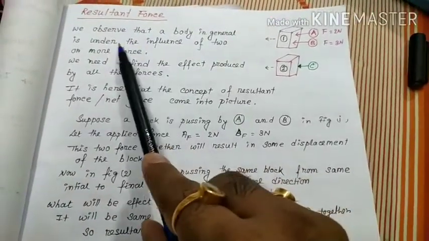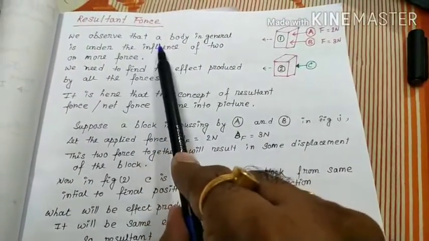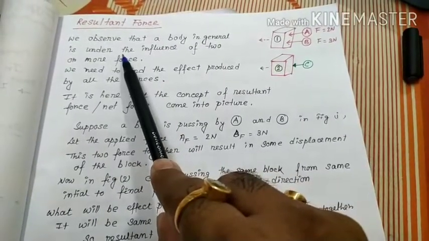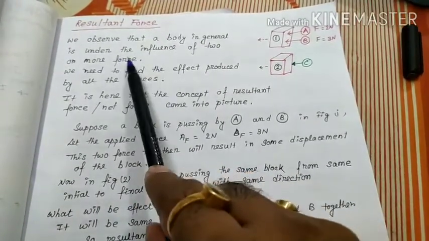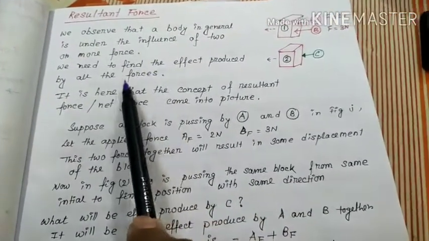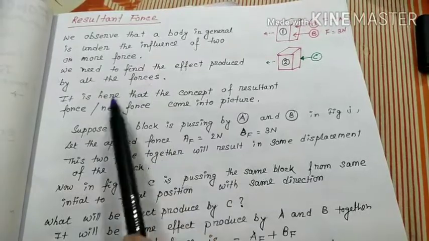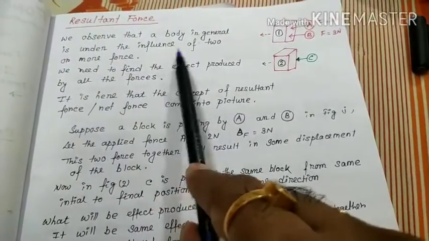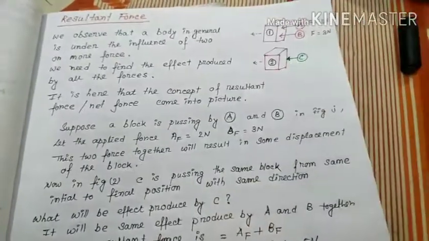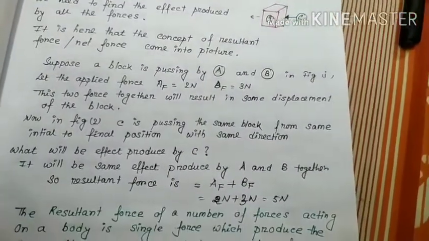Now I'll explain. We observe that a body in general is under the influence of 2 or more forces. We need to find the effect produced by all the forces. What is the effective force is called resultant force, right?